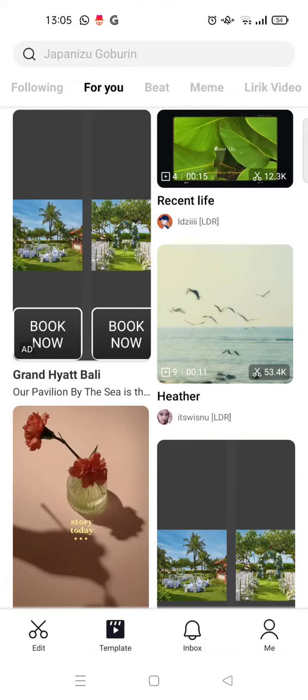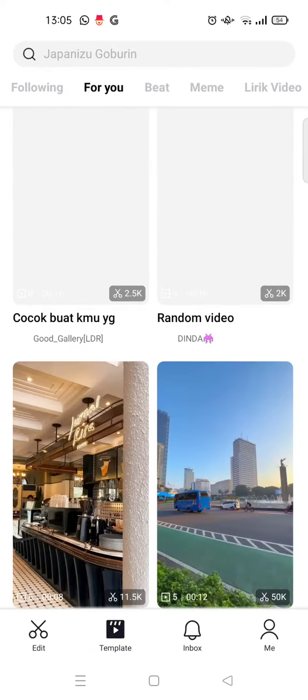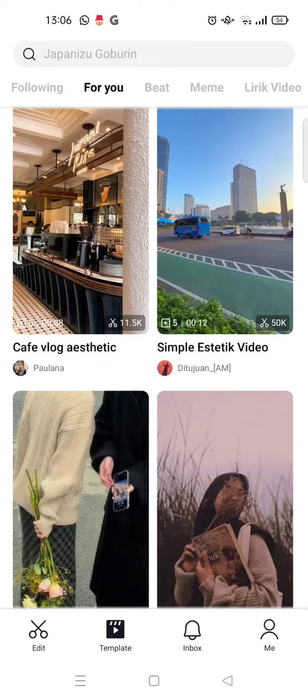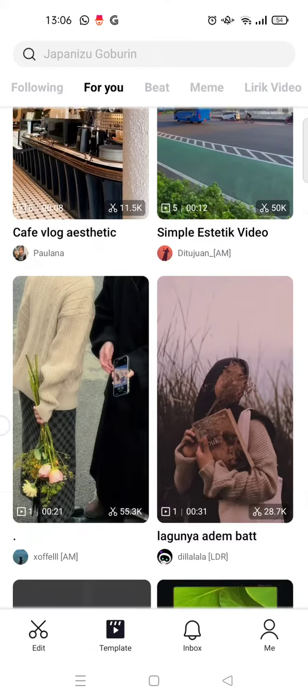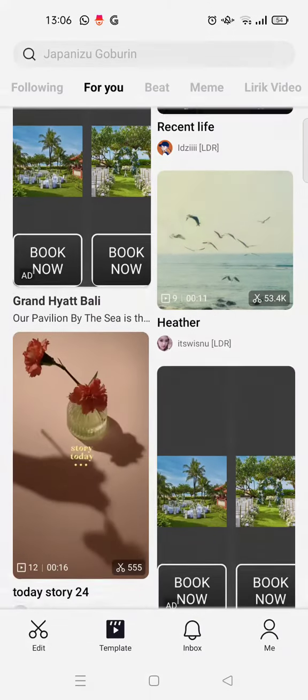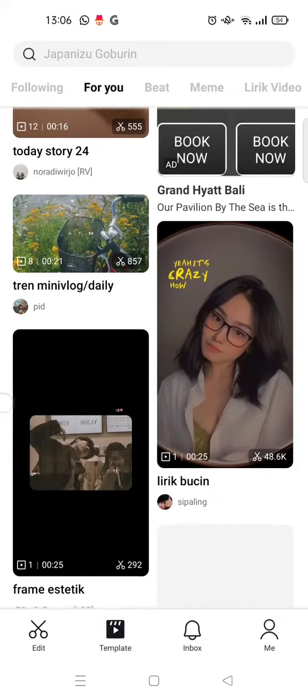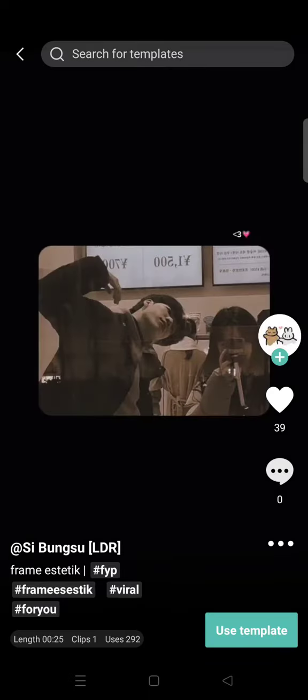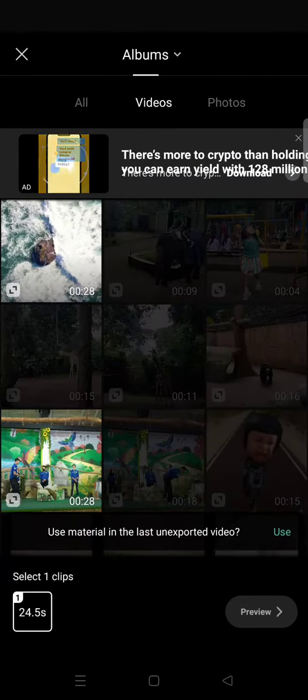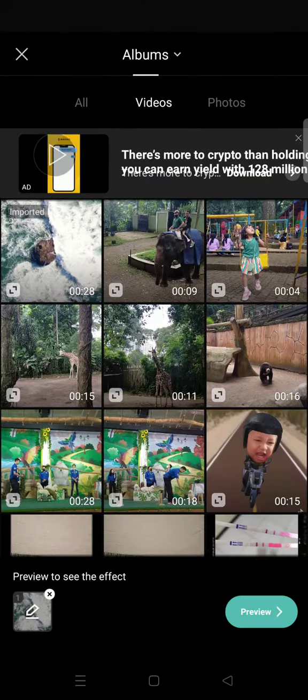So on today's video I'm going to show you how to change the CapCut template sound to our own voices. So here I've already on the template tab on the CapCut, and then I'm going to just use one of these templates. So I'm going to show you how you can change the sound to your own voices. So let's say I want to use this one. So just click on the use template and then select the video.